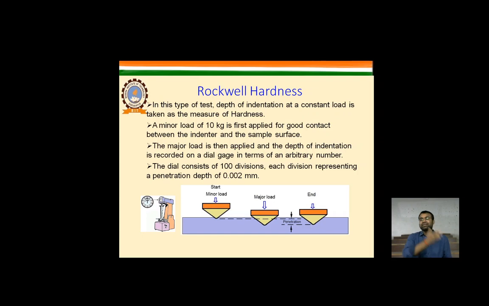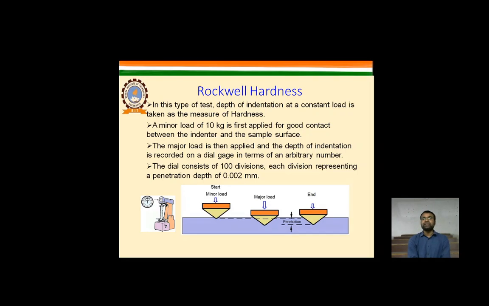On the very basics, the first one is the Rockwell hardness test, which is the most common hardness test we use for identifying the hardness of a metal, and which is used by the indentation process.